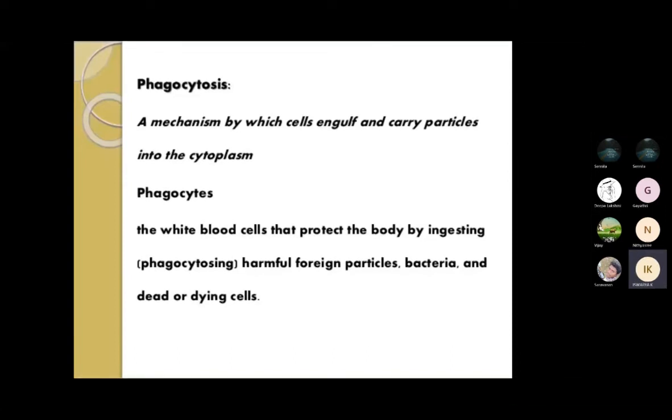These phagocytes are white blood cells that protect the body from antigens, harmful foreign particles, bacteria, and dead or dying cells. So the phagocyte plays a very important role in protecting the cells in our body.